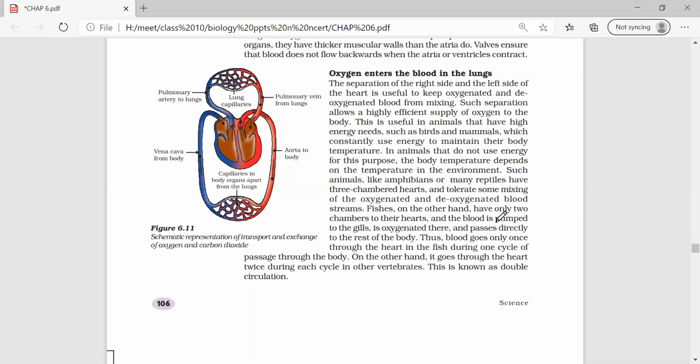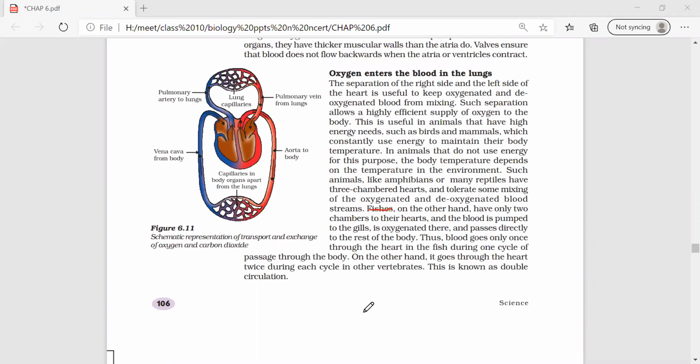So, what is the type of circulation in fishes? Single circulation. Why is it a single circulation? Ma'am, because they have only 2 chambers in the heart and the blood is pumped to the gills and it is directly passed to the rest of the body. There's no double circulation taking place. Yes.